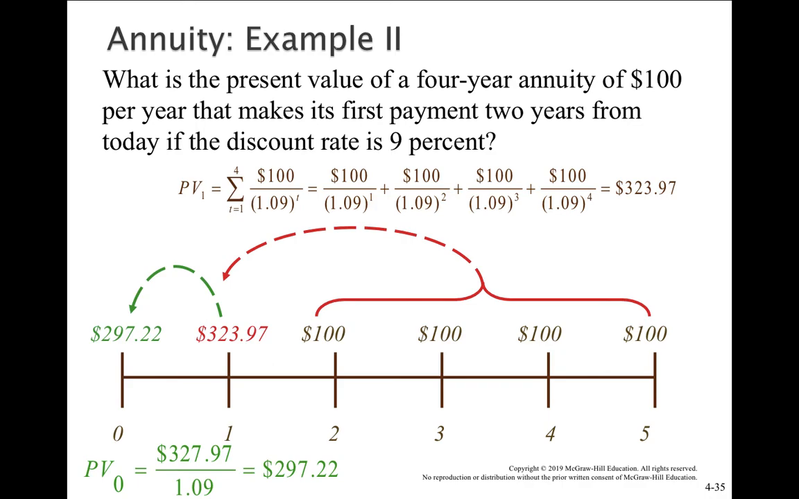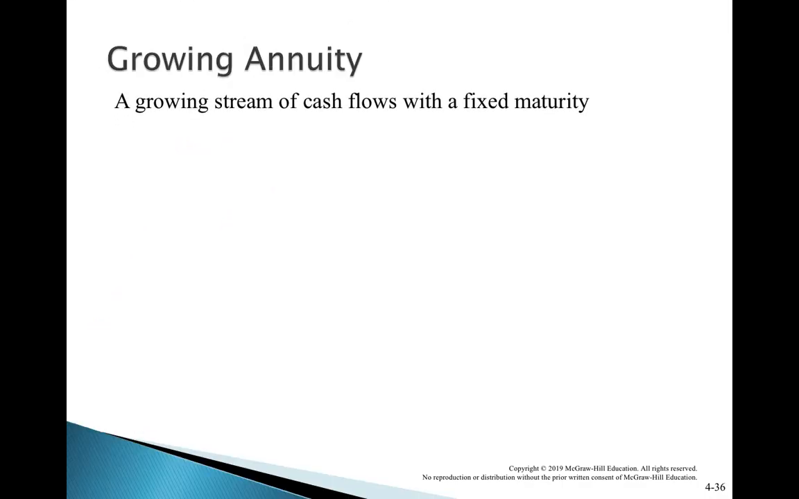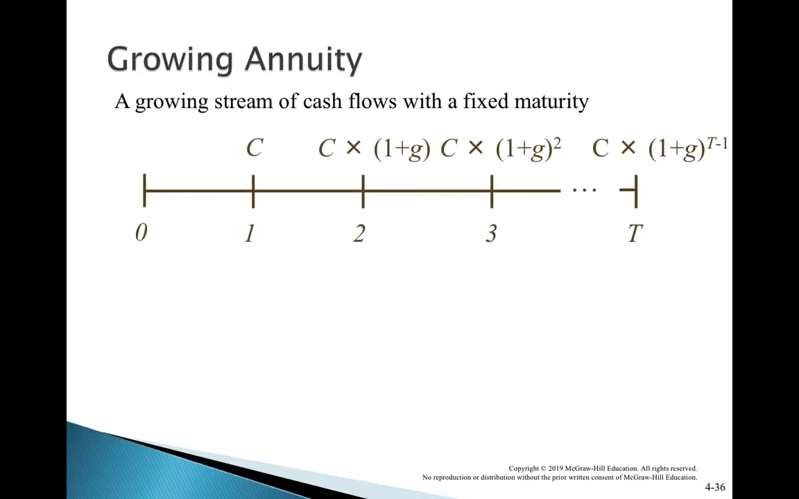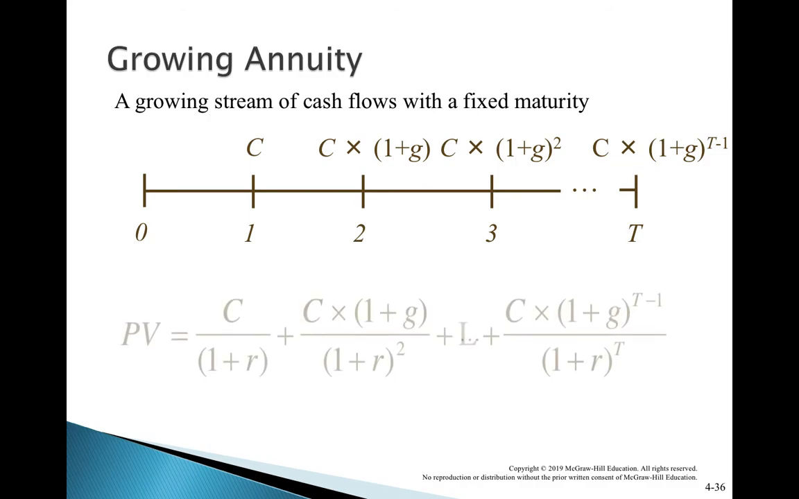Now let us take growing annuity. Here, what happens? Fixed number of years, fixed amount of annuity with a growth. Like C, second year C multiplied by 1 plus G. Third year C multiplied by 1 plus G square. Fourth year C multiplied by 1 plus G cube. Like that, in the T year, C multiplied by 1 plus G to the power T minus 1.